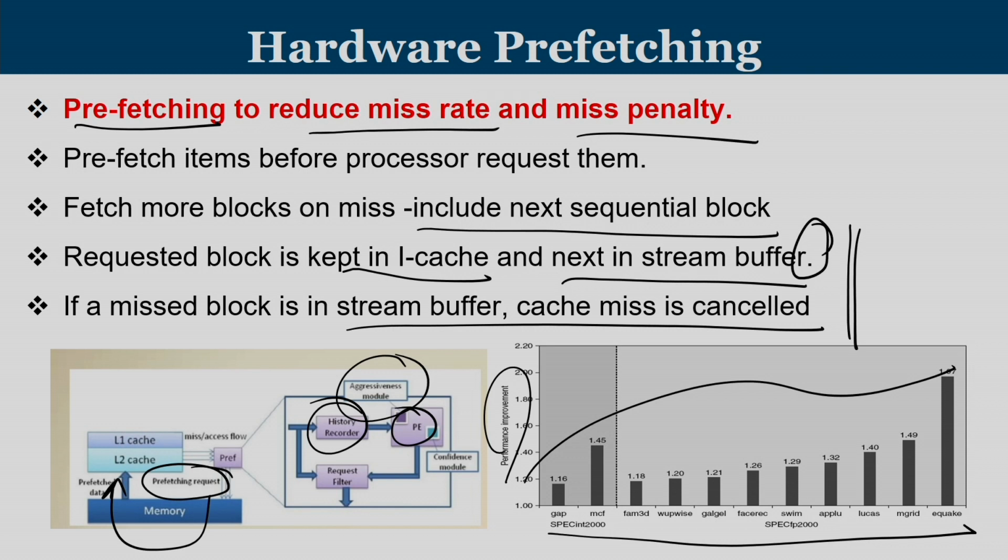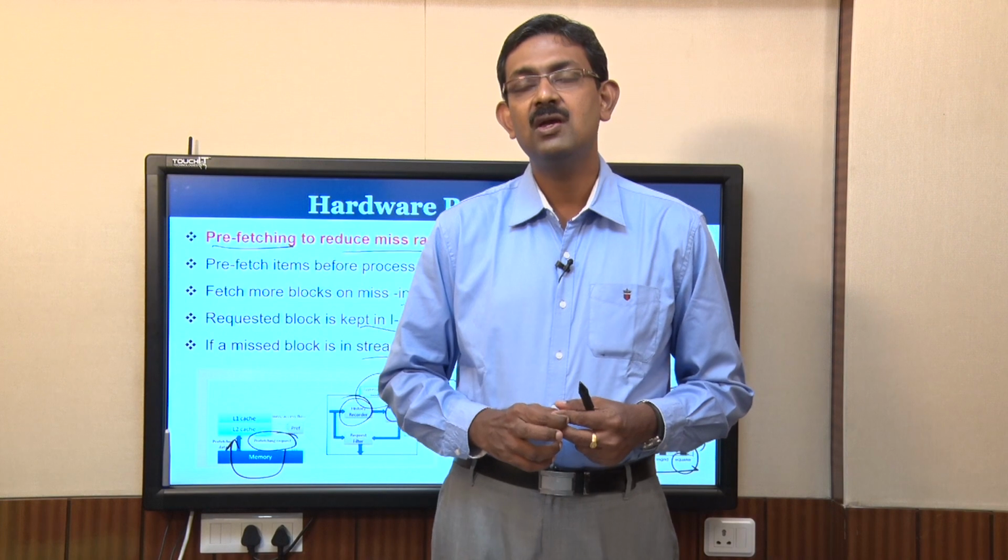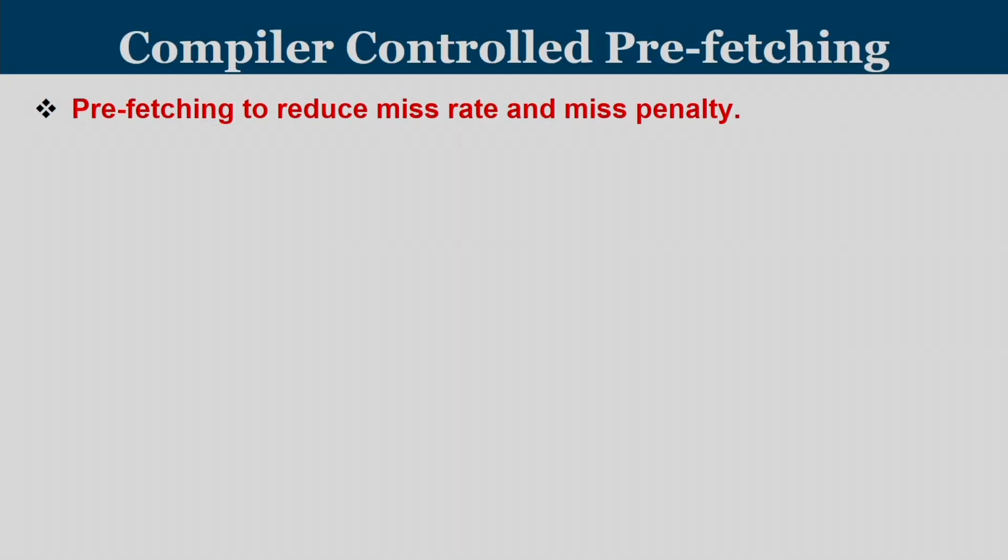We can see that for some applications like eQuake, we are able to get performance close to 1.9 times, whereas for some applications like FAM3D, we are getting only up to 1.18 times. Even though they all improve performance, certain applications will benefit greatly from prefetching. These are characteristics of the memory footprint. Some applications are prefetch friendly, whereas some of them may not be prefetch friendly.